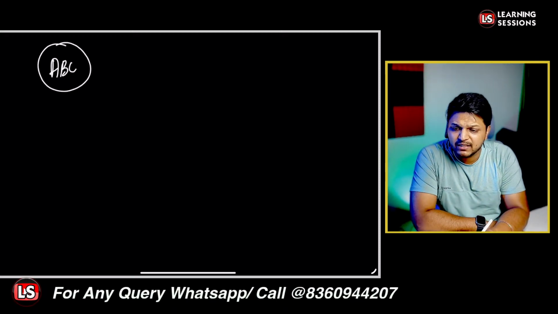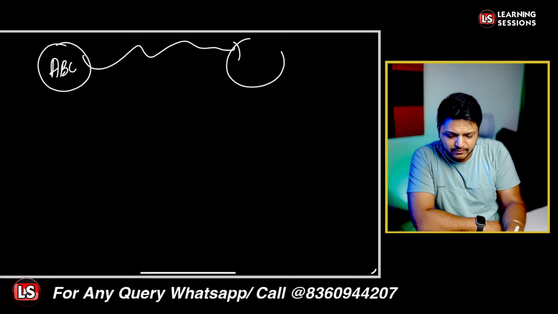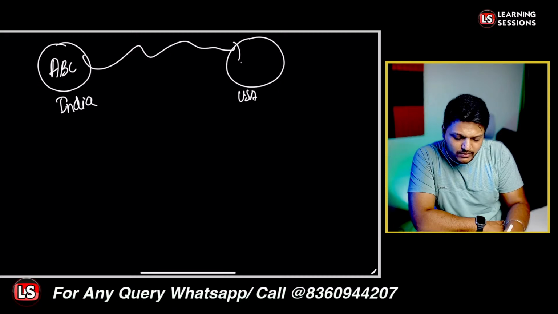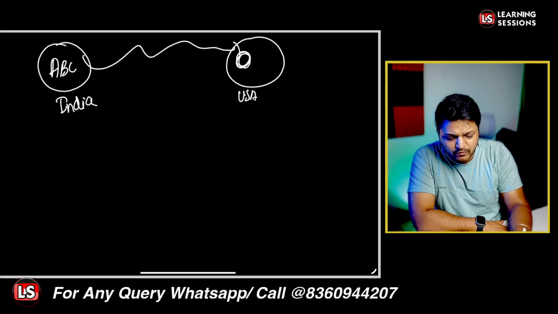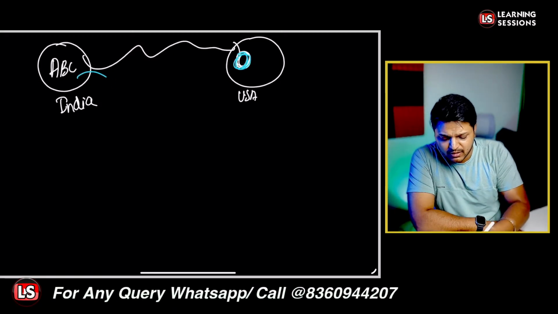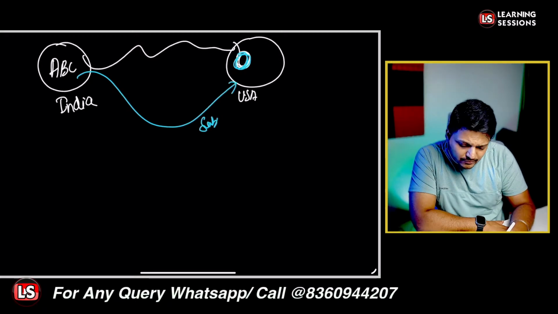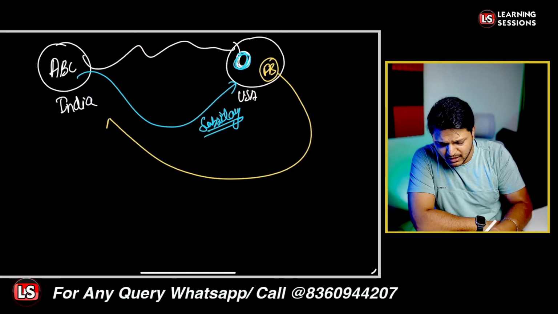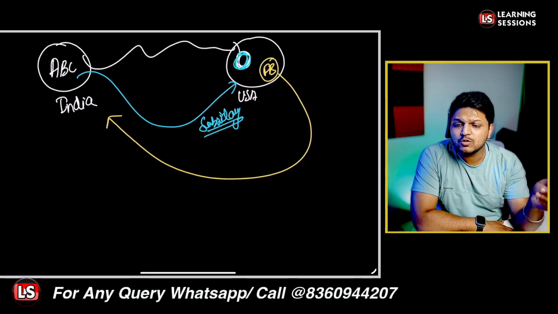Now let's say Bank ABC is over here, and it may be the case that an Indian bank has branches outside India. Let's say it is a bank branch in India, and these are the branches in the USA. The bank may also have some subsidiary over here. And it may also be the case that a foreign bank has a branch in India. In all those cases, what are the liquidity guidelines which are to be taken care of?